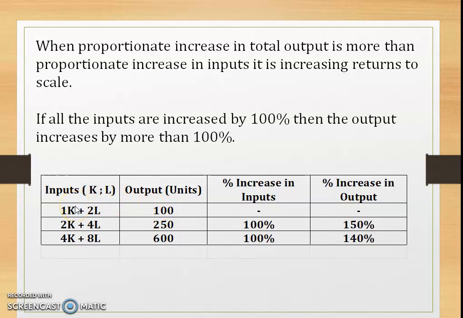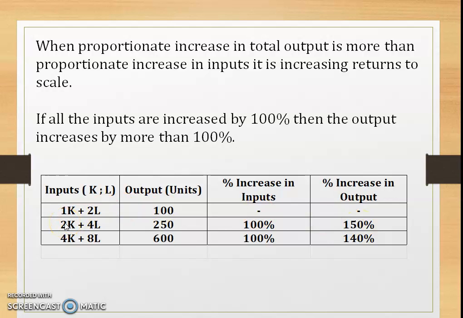If we increase the inputs by 100%, that is instead of 1K, it becomes 2K, instead of 2 labor, 4L. At that particular time, the output in terms of units has increased to 250. By increasing 100% in input, look here, the output increases by 150 percent.